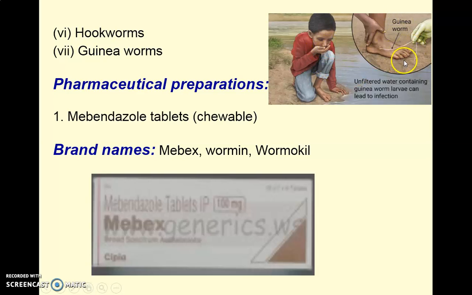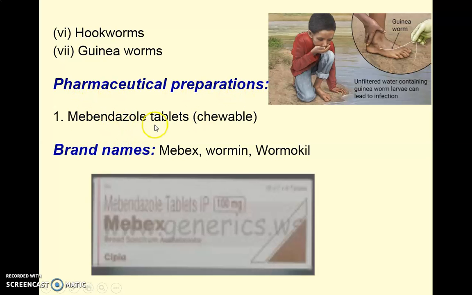You can see the image of the guinea worm being developed. Guinea worm infection can again be treated by using mebendazole as an anthelmintic agent.